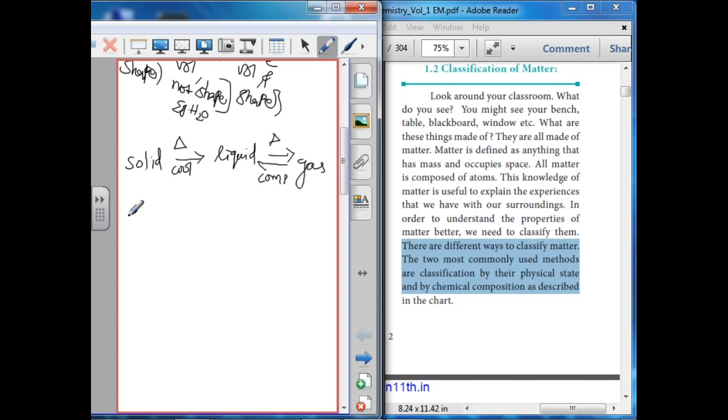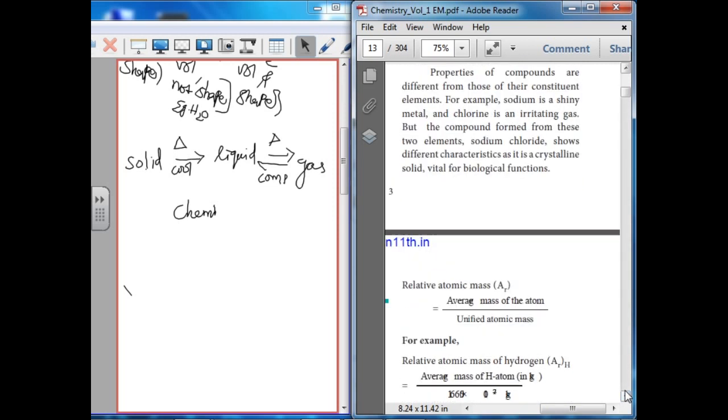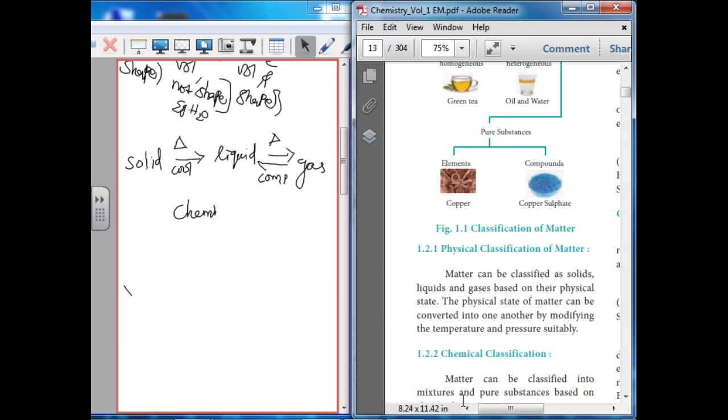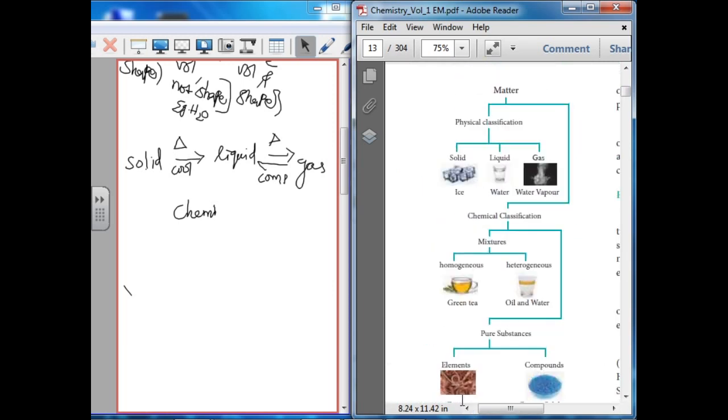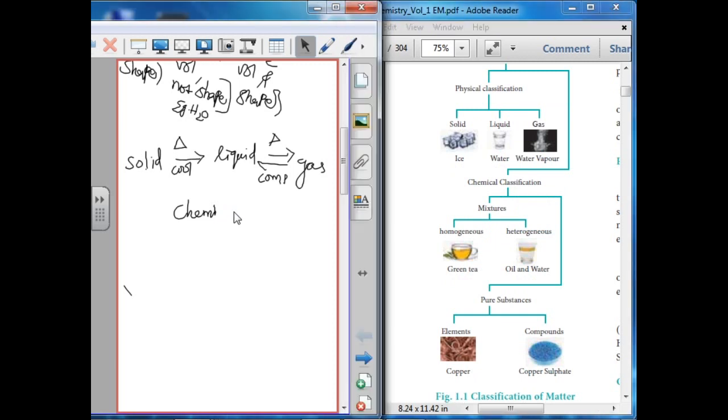Next I am going to explain chemical classification. The chemical classification is based on the chemical composition. The chemical classification is further classified into two types.